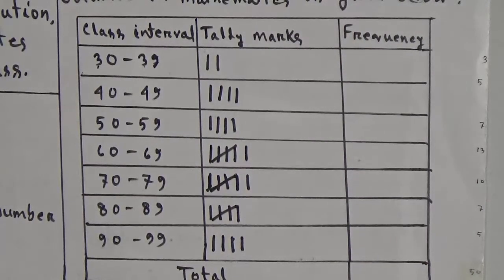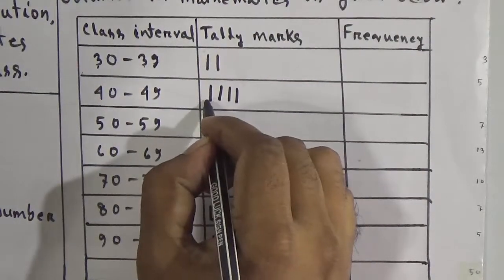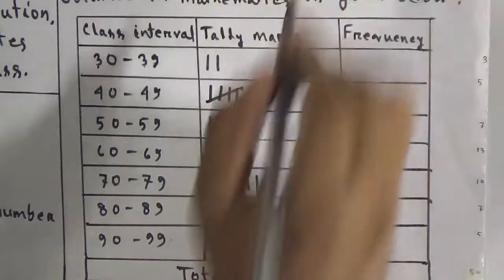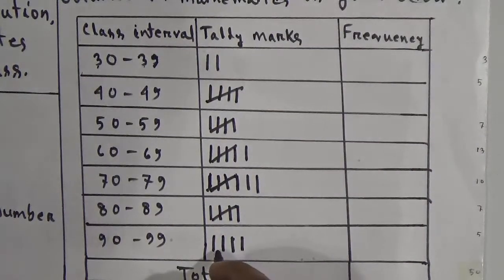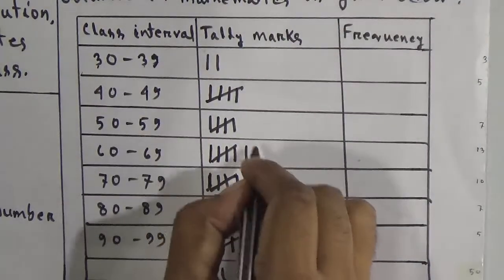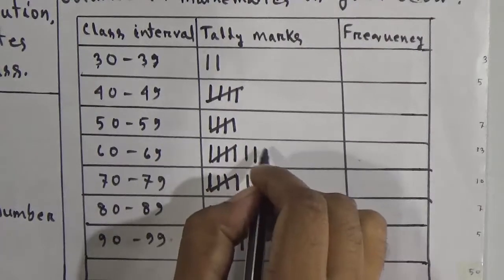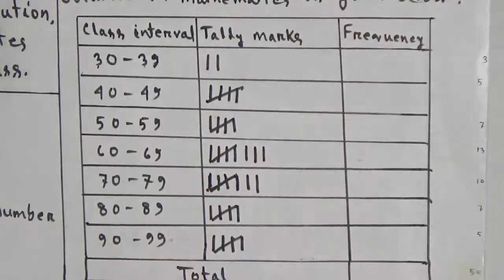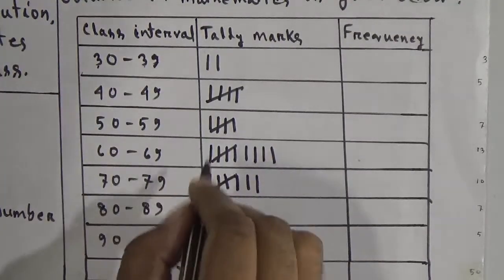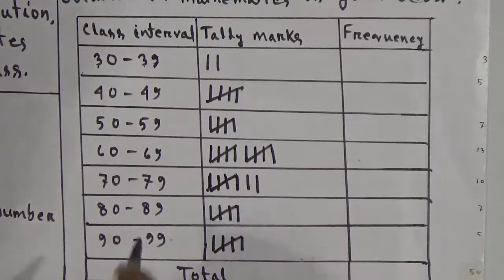Then 56, then 45, 73, then 93, then 62, then 67, then 69, then 65, then 53.